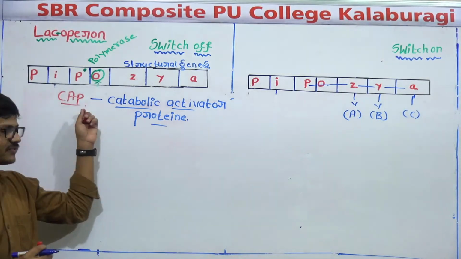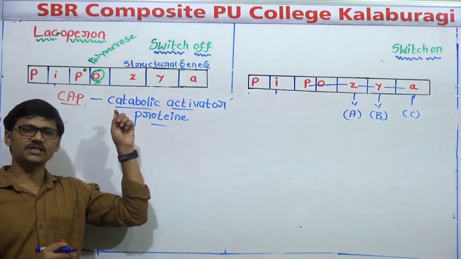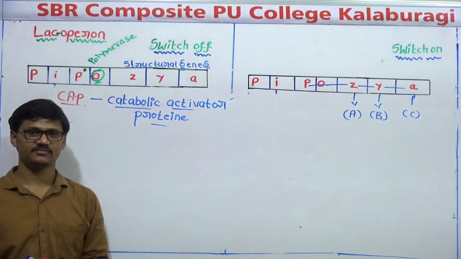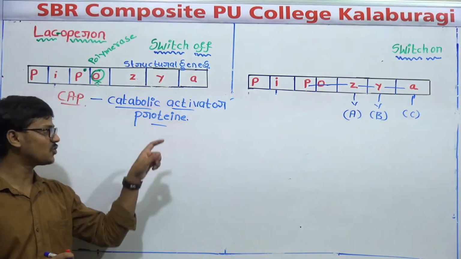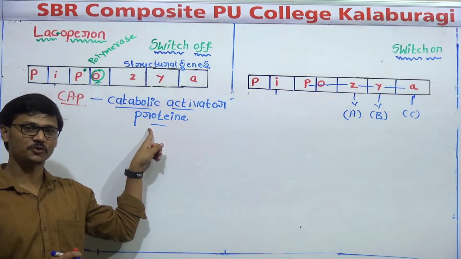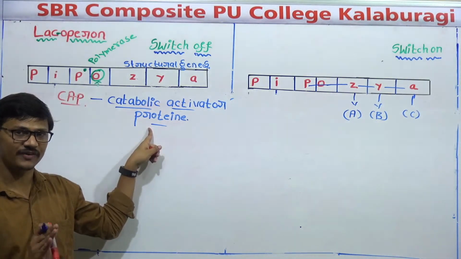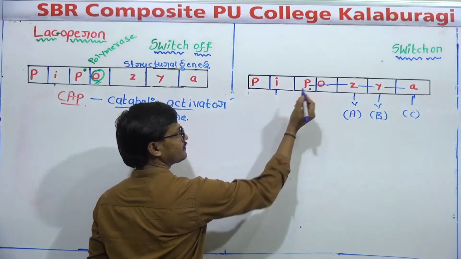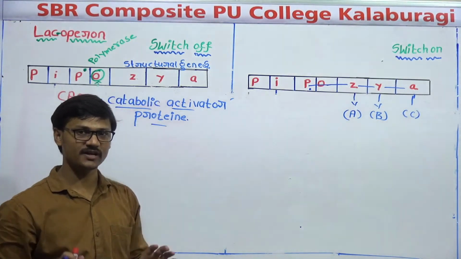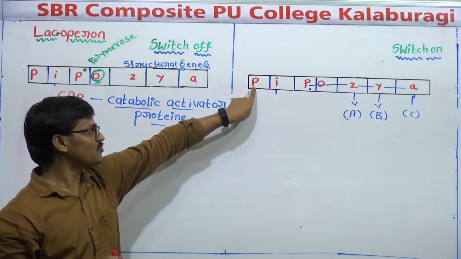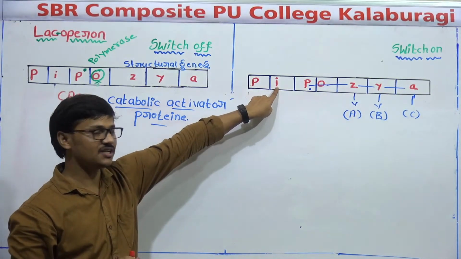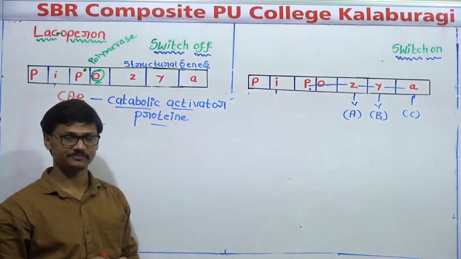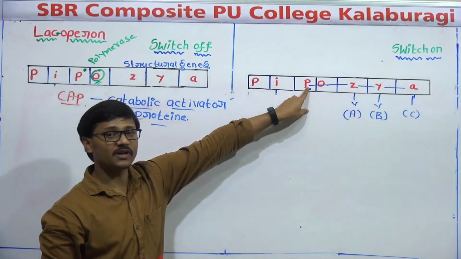And what is the function of this CAP? It has a positive impact on the Lac-operon. Positive means it is helpful for the expression of the gene, not to suppress the gene. That's why it is called a positive effect. So how is it going to play its positive role in case of the Lac-operon? Very simple. The CAP region is present in the promoter region. See, you don't get confused. There are two promoters. One promoter is for the regulatory gene. One promoter is for these three genes. All these three genes have a common promoter. And this is called the promoter of the Lac-operon.